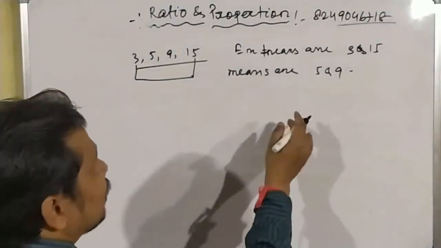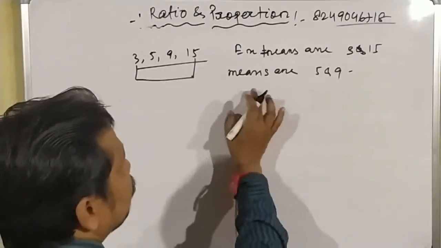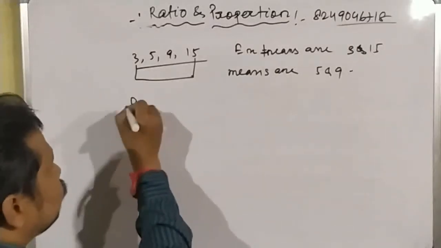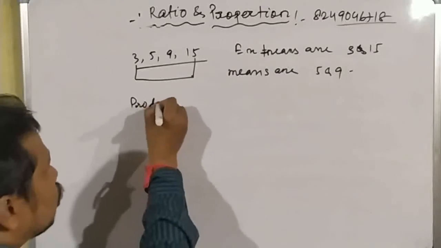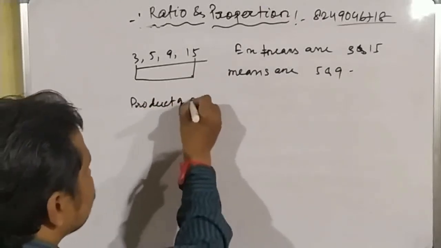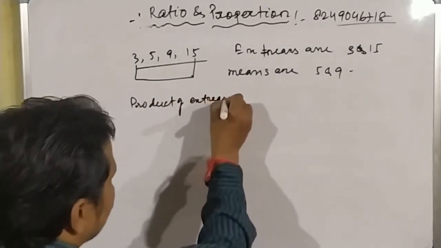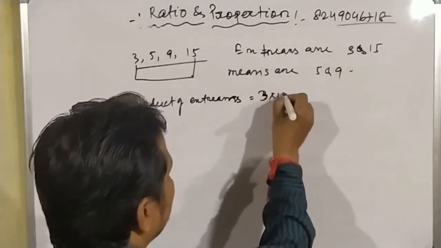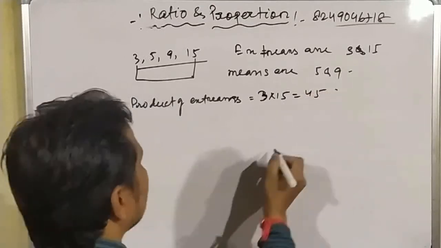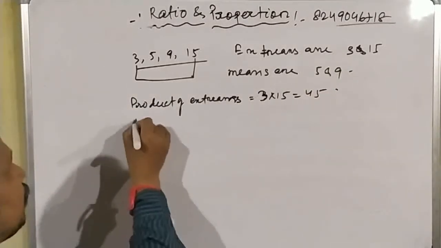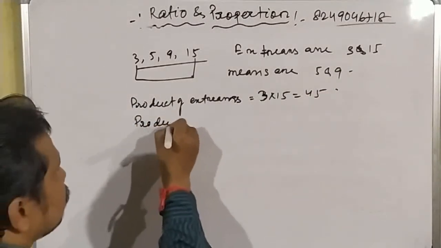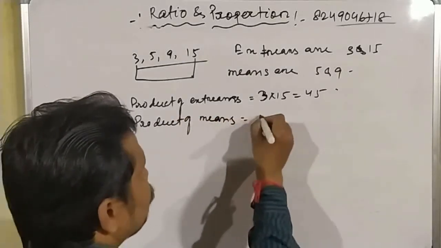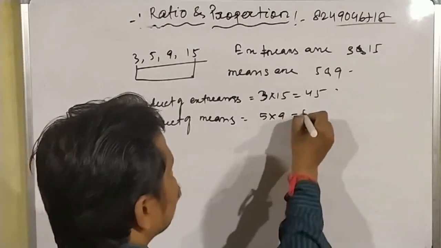So how can we check? The product of extremes must be equal to the product of means. First of all, we find the product of extremes, which is 3 into 15, equal to 45. Now we find the product of means, which is 5 into 9, equal to 45.